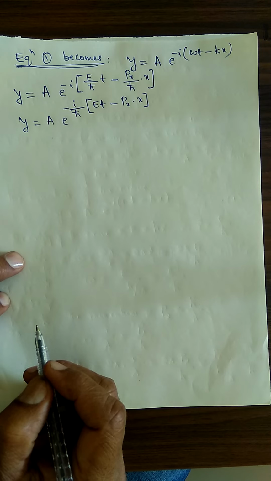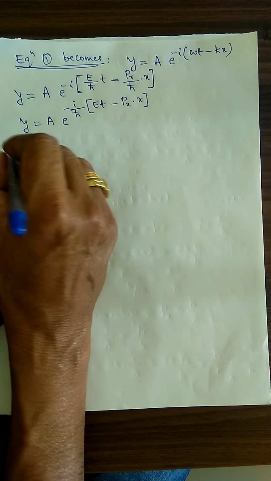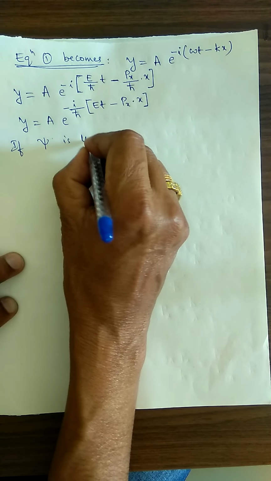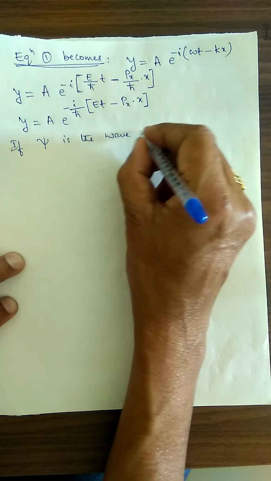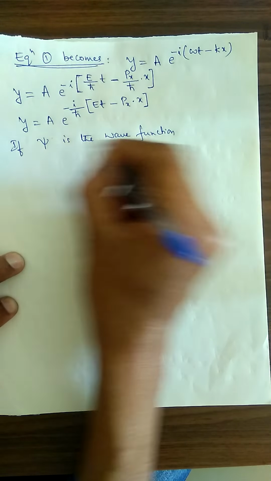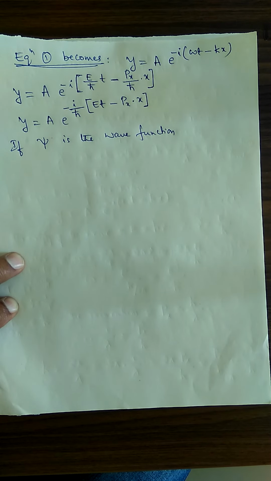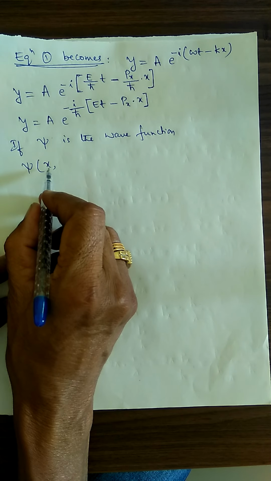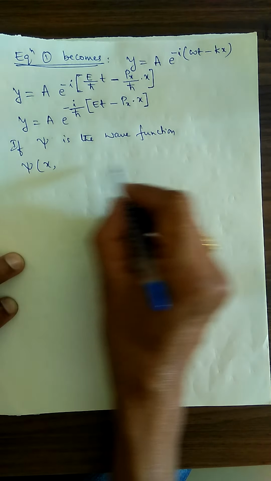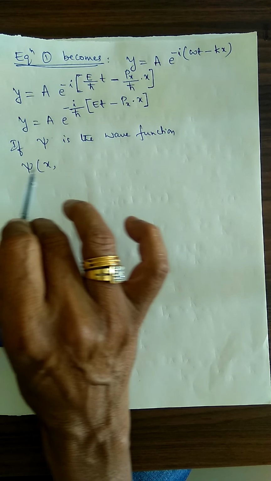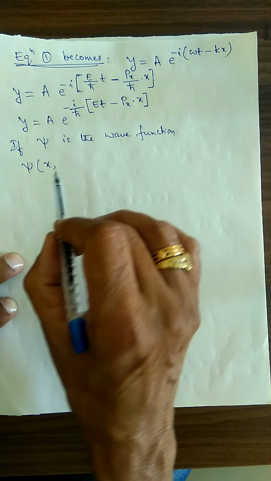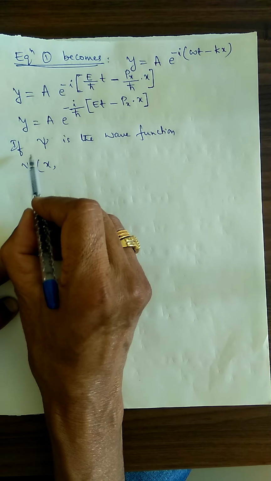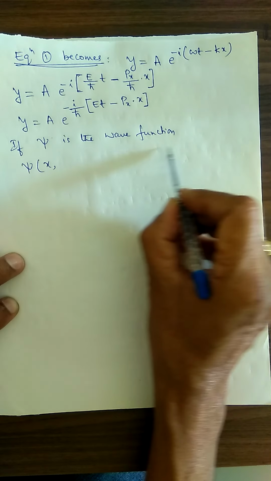Now I am going to consider the wave function. If psi is the wave function, we already know about psi. Then we can write psi of x, t, because the variables are x and time, since the wave is moving along the x-axis. At the end, I will take up the wave moving along the x, y and z axes as a three-dimensional wave, but now I am considering the wave moving along the x-axis only.